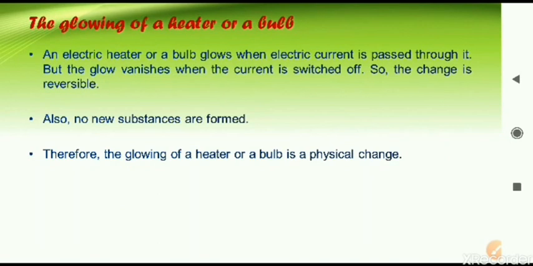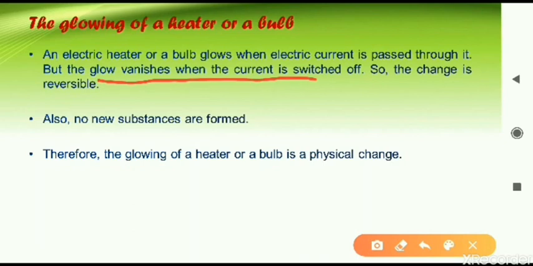Remember, all these physical changes are also reversible in nature. First one is glowing of a heater or a bulb. When we turn on the electric supply to a heater or bulb, they start working. The bulb starts to glow because of the electric current. But as the electric supply is turned off, that bulb will stop glowing. The glow will vanish when the current is switched off. So such kind of change is reversible. Any number of times we can turn the electric bulb on and off.